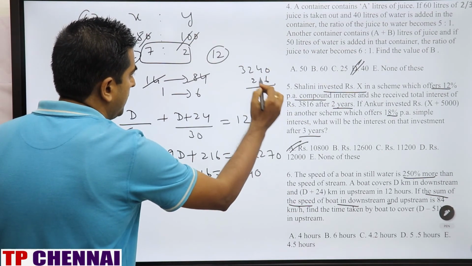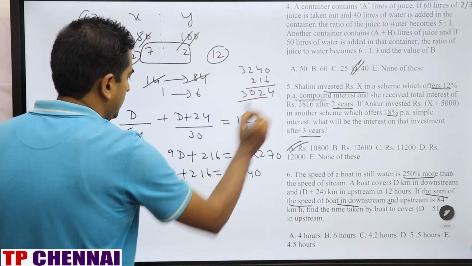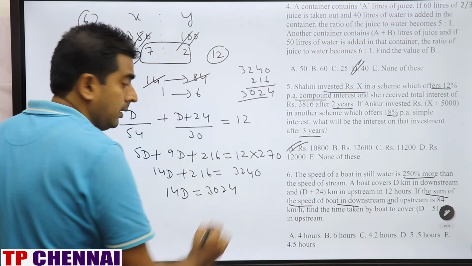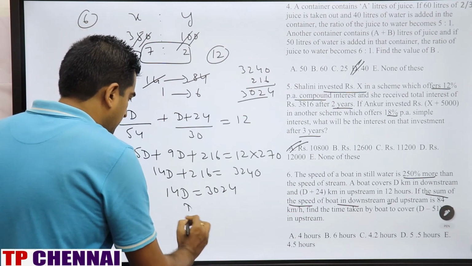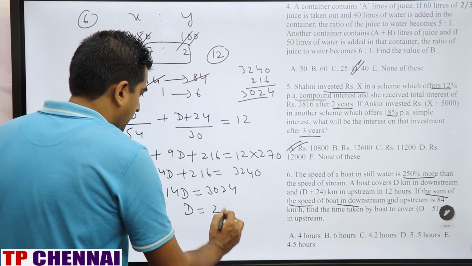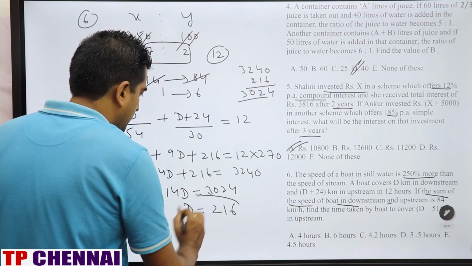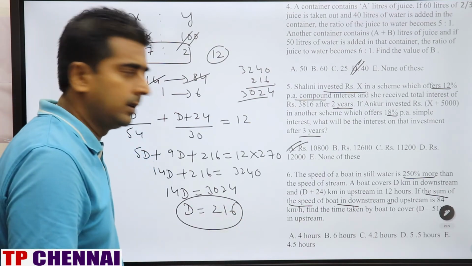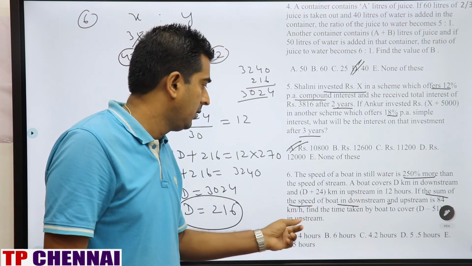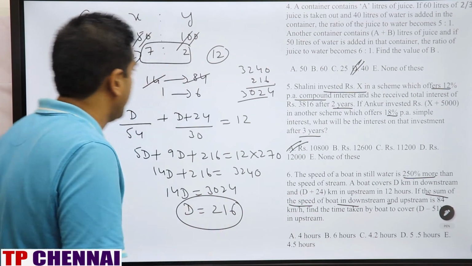3024. So 14D is nothing but 3024. So D is equal to 216. Now what are they asking? Find the time taken by boat to cover D minus 51 km upstream. Subtract 51.